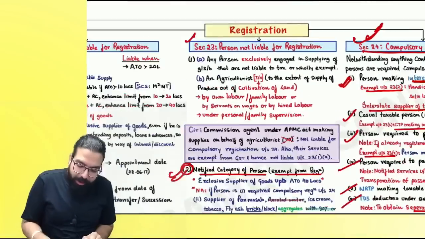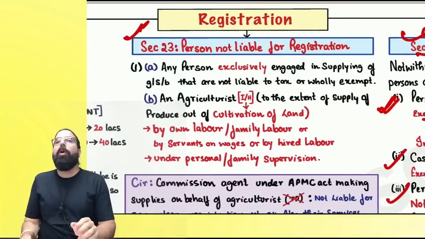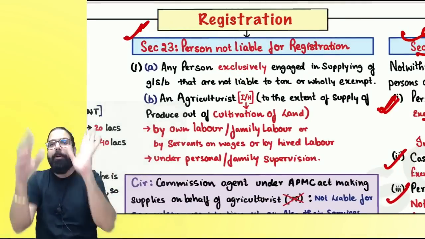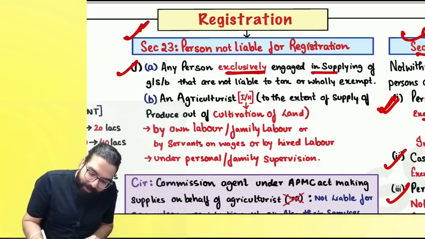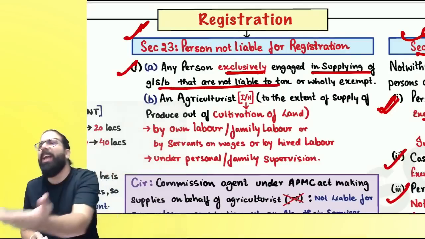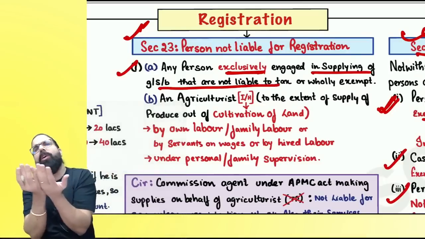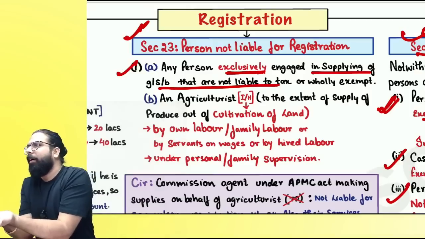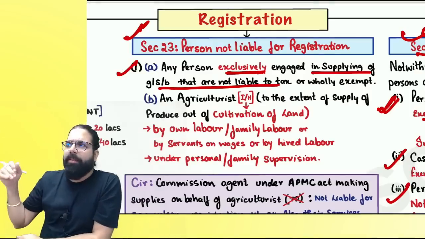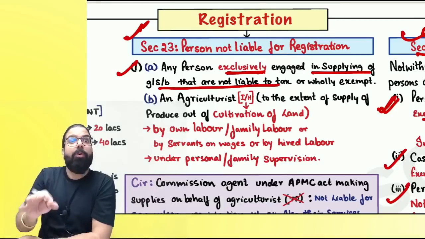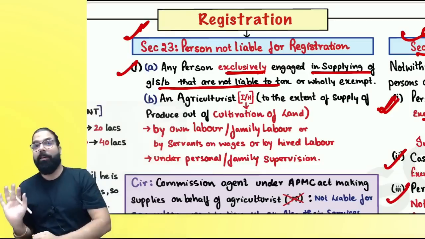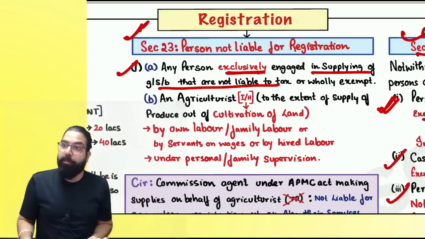Yes, everyone over here. Now, section number 23 talks about people who are not liable for registration. Remember one thing, if you are engaged exclusively in supplying those goods or services which are not liable to tax only, why will I take registration? Government would be selling unnecessarily, not 1 rupee will you pay us, and unnecessarily you will use our cloud server space, etc. Correct or not? So government told, no revenue from you, don't take registration. Don't waste our time. Can we go ahead, everyone?